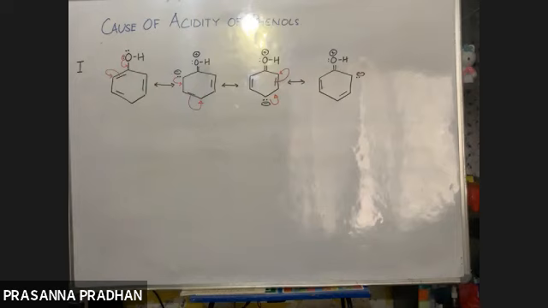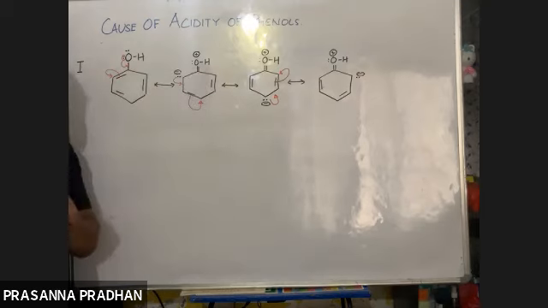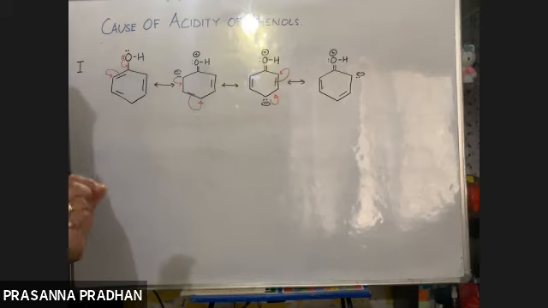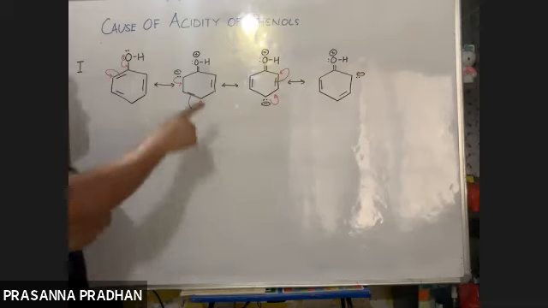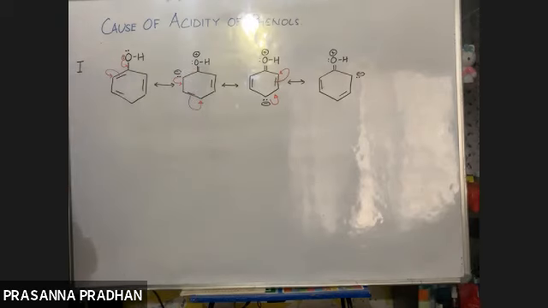From the resonating structures of phenol, the oxygen atom acquires a partial positive charge, but oxygen is electronegative. It has a tendency to attract electrons towards itself.